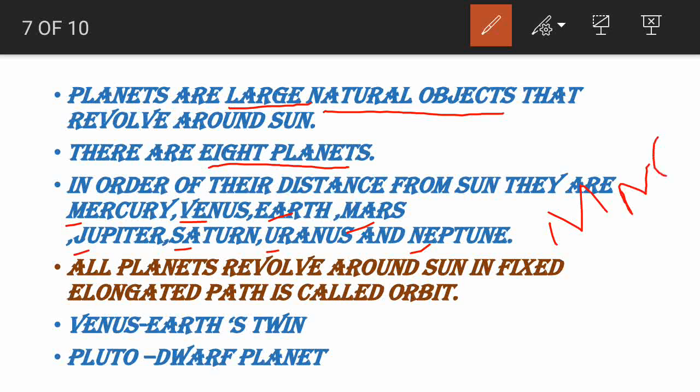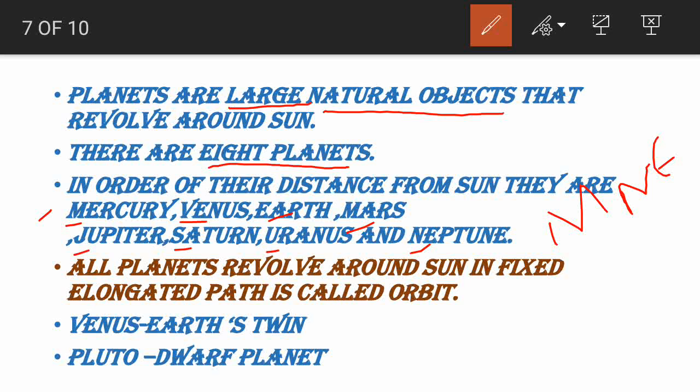You can set your own mnemonics, that is, taking the first letter of all the words and setting your own sentence. I am going to give an example here: My very elegant mother just serve us nuts. You can refer to the sentence, take the first letter of all the words, and frame these planet names: Mercury, Venus, Earth, Mars, Jupiter, Saturn, Uranus and Neptune.